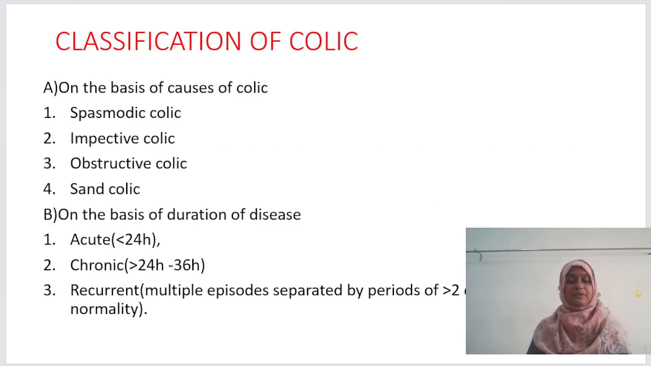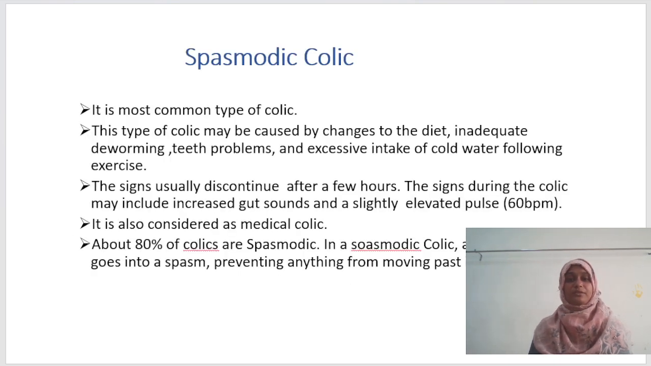Let's come to the classification of colic. On the basis of causes, colic is classified as spasmodic colic, impactive colic, obstructive colic and sand colic. On the basis of duration of disease, there are three types: acute, chronic and recurrent. Acute duration is less than 24 hours, chronic is 24 to 36 hours, and recurrent colic is more than 2 days in duration.